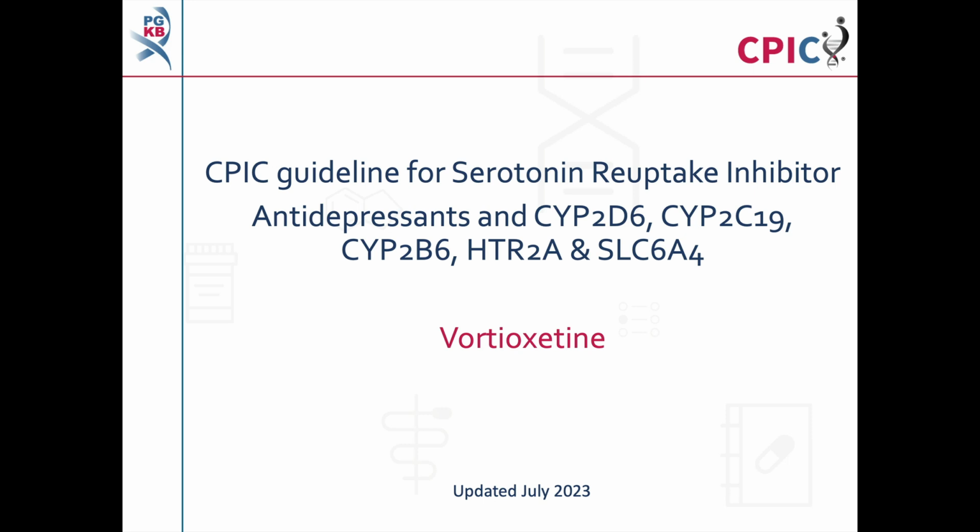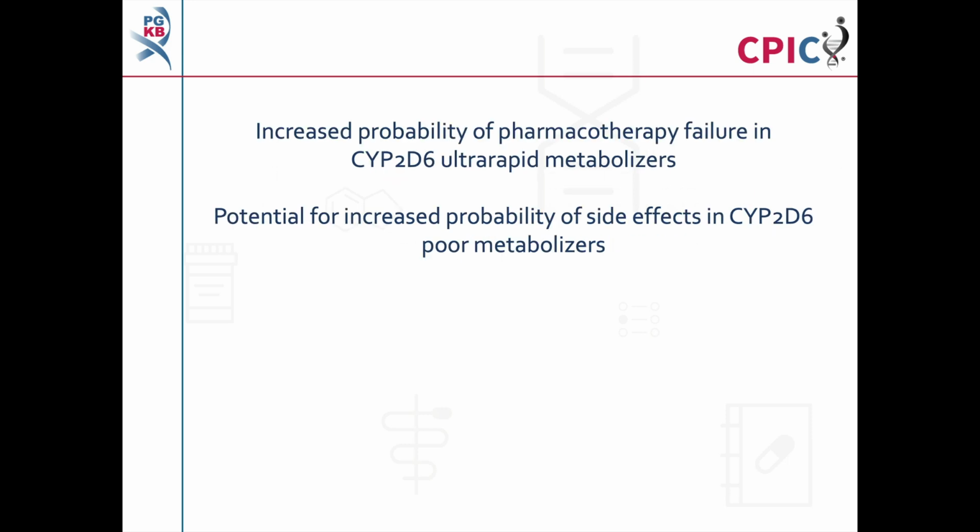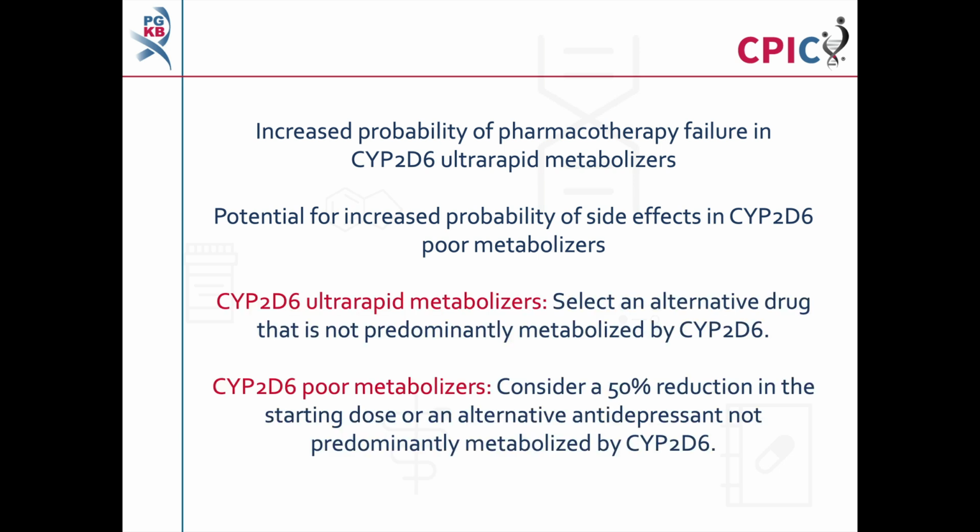This guideline was last updated in July 2023. Patients who are CYP2D6 ultra-rapid metabolizers may be less likely to respond to vortioxetine, while CYP2D6 poor metabolizers may have an increased probability of side effects. As a result, the guideline recommends that an alternative drug be selected for CYP2D6 ultra-rapid metabolizers and that a reduced starting dose or alternative antidepressant be considered for CYP2D6 poor metabolizers.